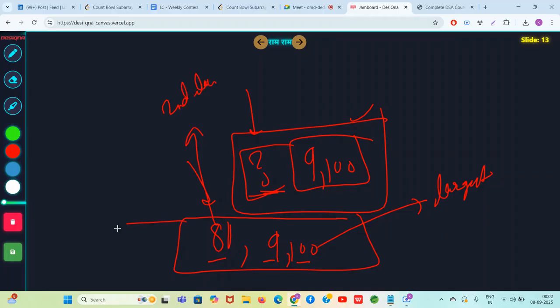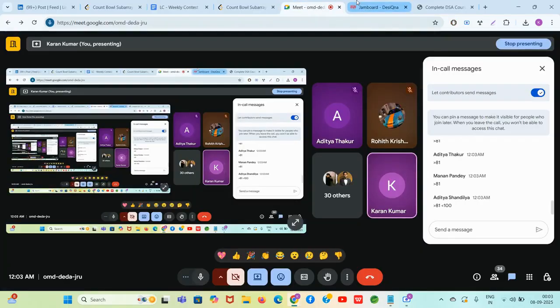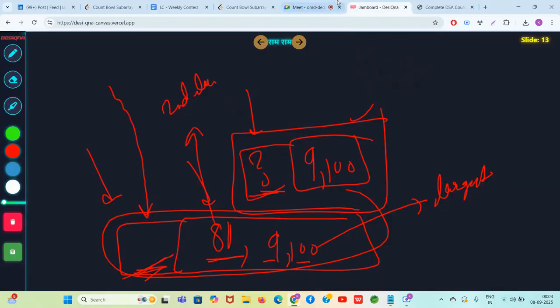Now tell me, if you want to add a few more elements here, what kind of element should you add so that this part also becomes valid? Write the answer in the Google chat. 81, 9, 100 is valid. Now, what should I add in that last part so that that also becomes valid? This needs to be now the second largest number. Currently, the second largest number is 81. Any number greater than 81.